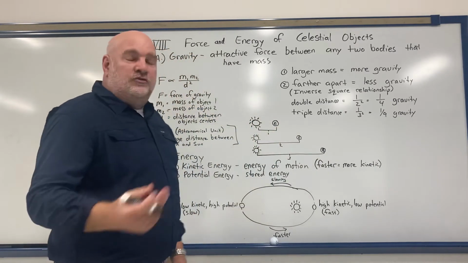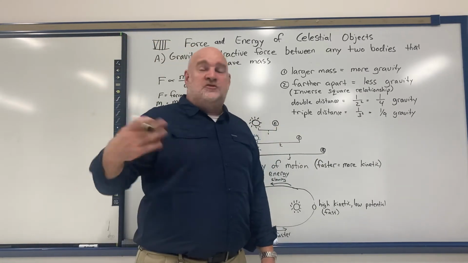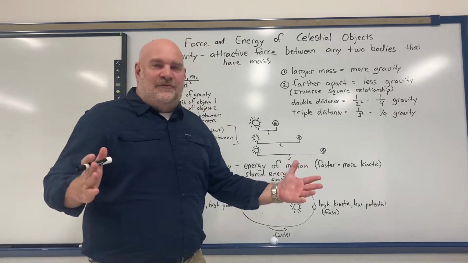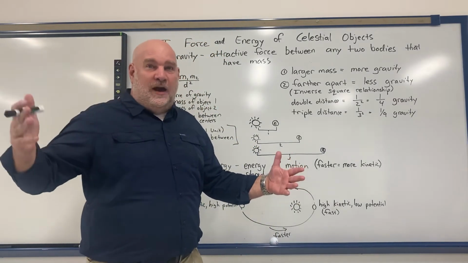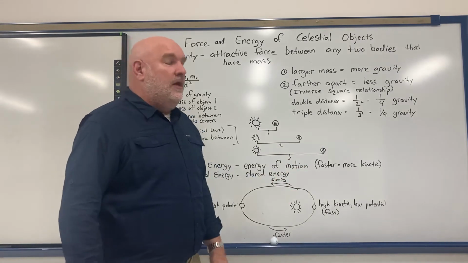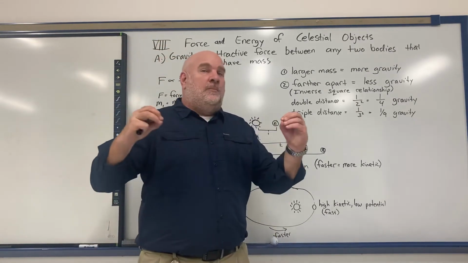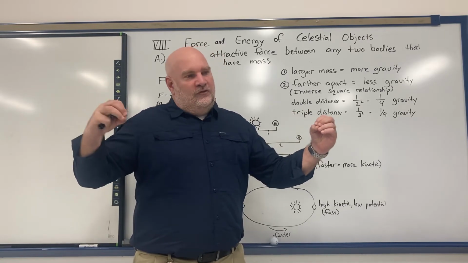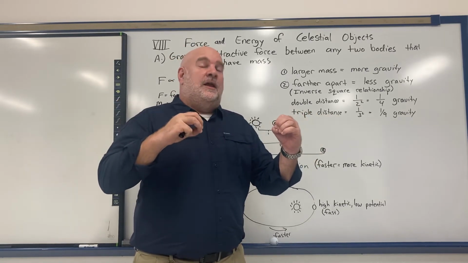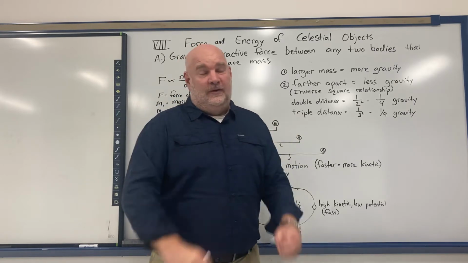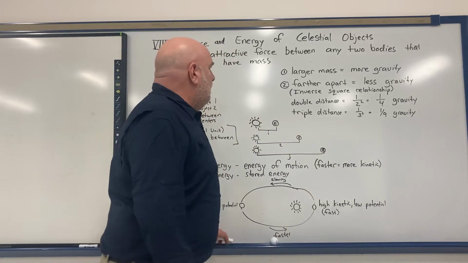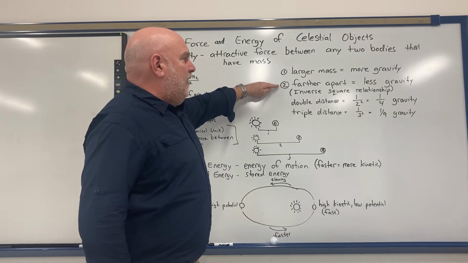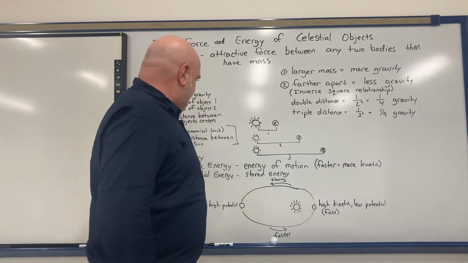And if I quadrupled the distance, it'd be 1/4 squared, or 1/16 the gravity. If the distance was 5 times farther apart, it'd be 1/5 squared, which would be 1/25 the gravity, and so forth. So in other words, as 2 objects move farther apart, the amount of gravity between them drops tremendously. As 2 objects move close together, the amount of gravity between them increases tremendously. So the 2 things that affect gravity are how much mass there is, and how far apart the 2 objects are.